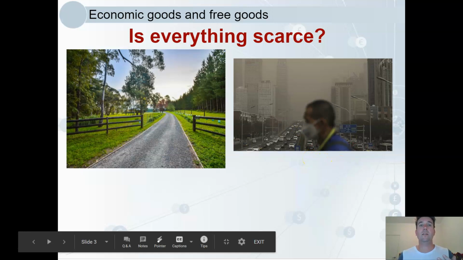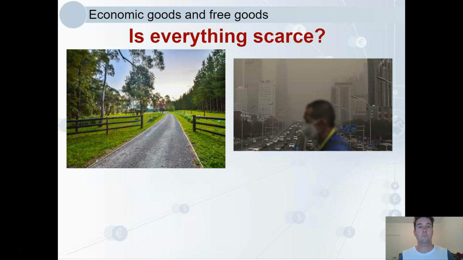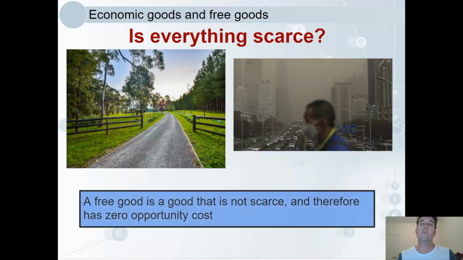A free good isn't to be confused with one we get free of charge, like medical care in Australia. Scarce resources are used to create that medical care, so it does have scarcity value and therefore an opportunity cost.